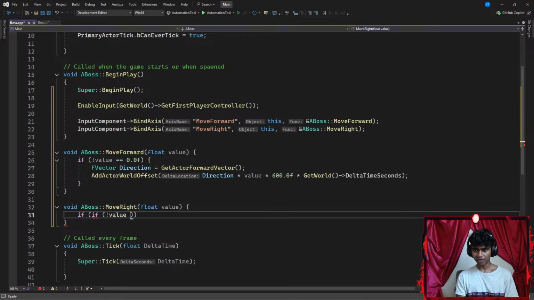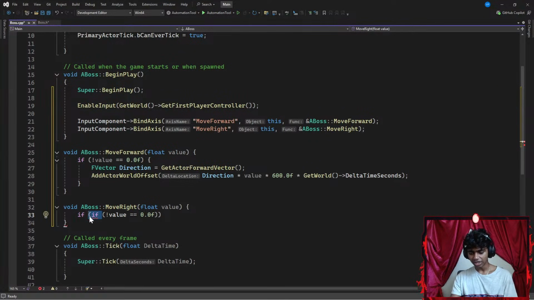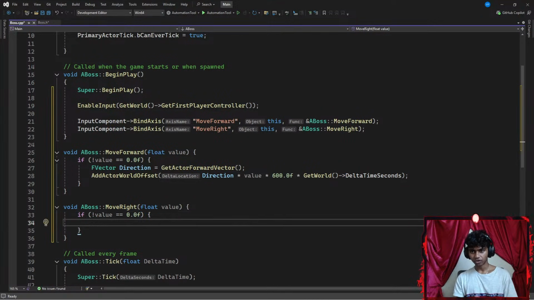So there we go. If my value is not something like 0.0f, then I'm going to go ahead and do something. I think I added two if statements here by mistake. Let's remove this inner if statement and its parentheses. Then I go with curly braces. Now, if my user is clicking something, I'm firstly going to get the direction which way my actor is facing.